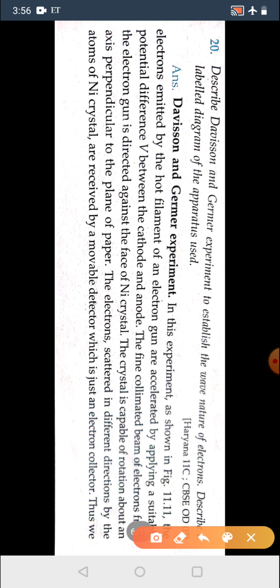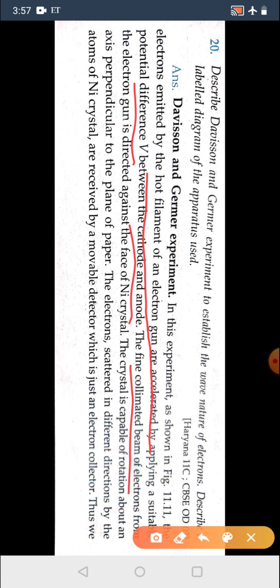So in their experiment, electrons from the hot filament of the electron gun are accelerated by potential difference V between cathode and anode, and collimated. Collimated means that the beam should go in a straight line, moving over a particular path.